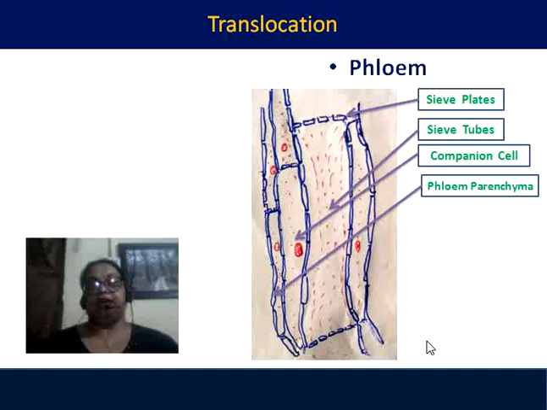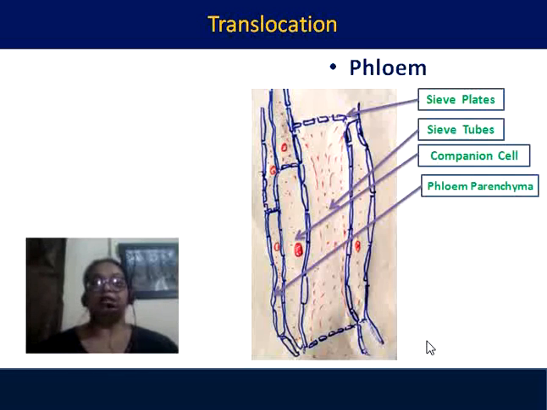Let us see the structure of phloem. If you see the diagram, the middle one is the sieve tube. That sieve tube has cytoplasm, but it doesn't have a nucleus. So the sieve tube is a living cell, but when it matures, the nucleus dies or becomes almost rudimentary. That's why it is living but without any nuclear control.